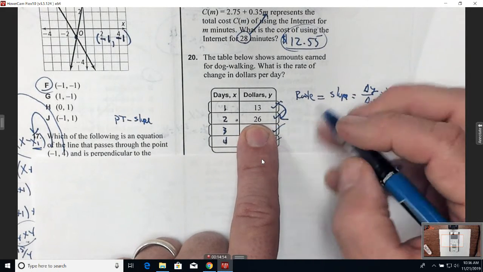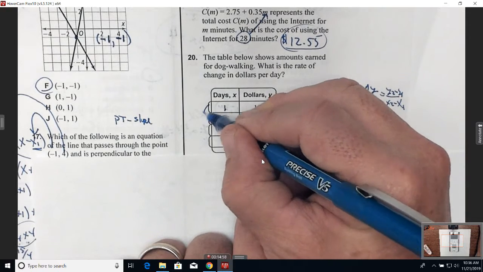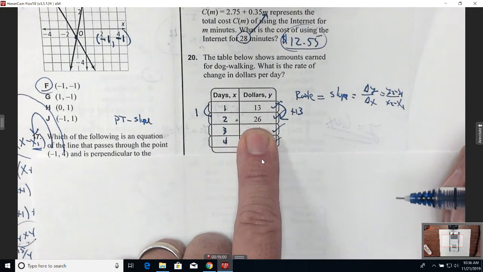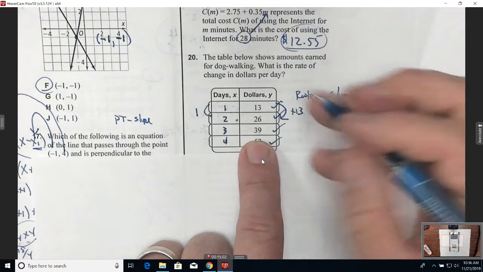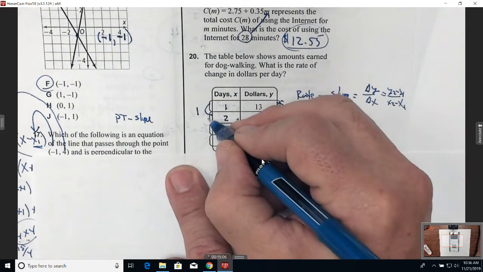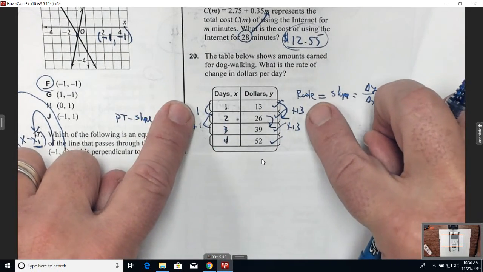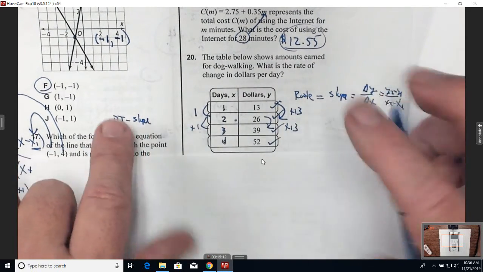From 13 to 26 is an increase of what? $13 over the course of how many days? 1 day. As this went up by 1 day, from 26 to 39 is an increase of $13. As this increased by what? 1 day. So what are you charging? $13 for 1 day.